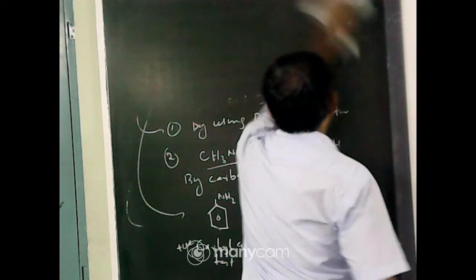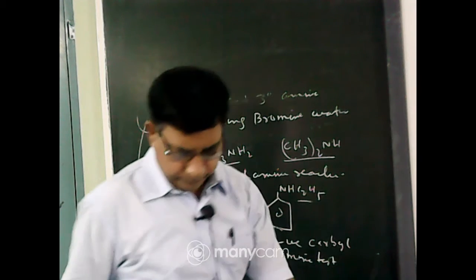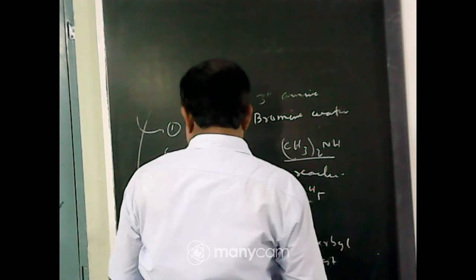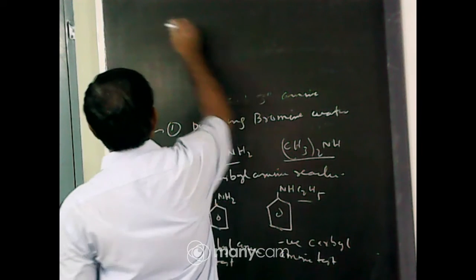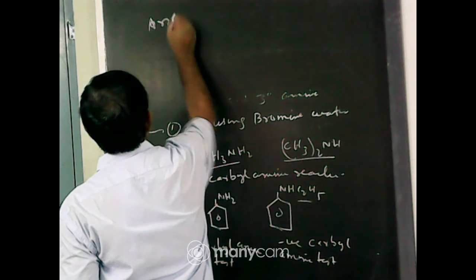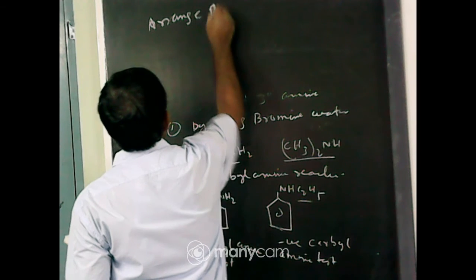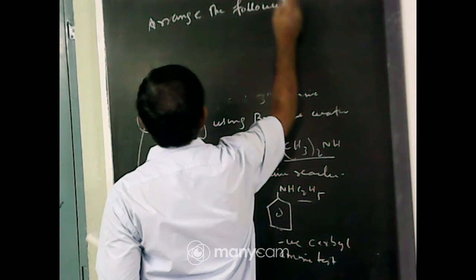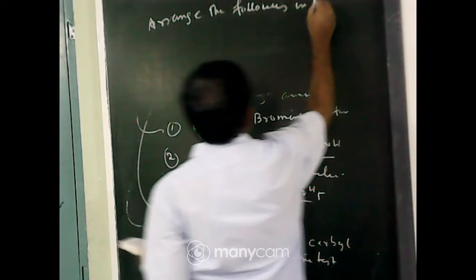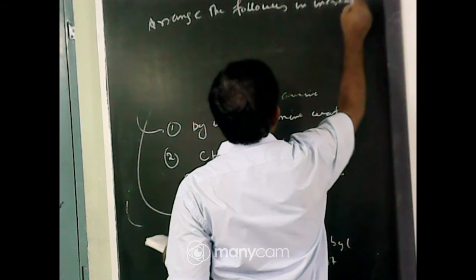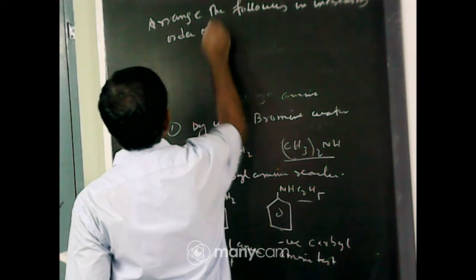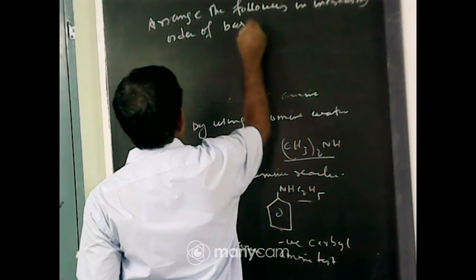Now next type of question: arrange the following in increasing order of basic character.